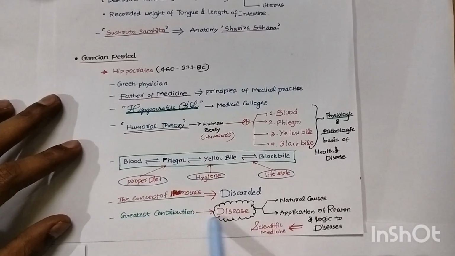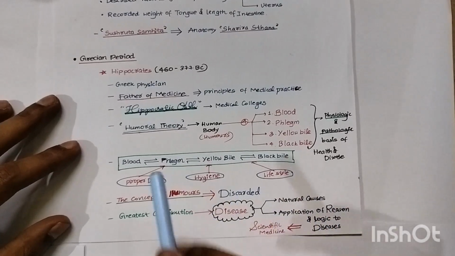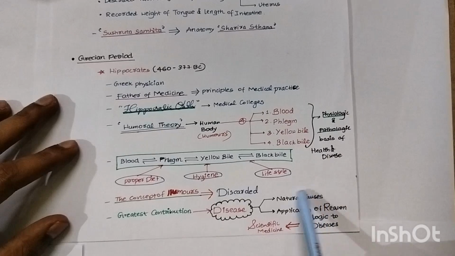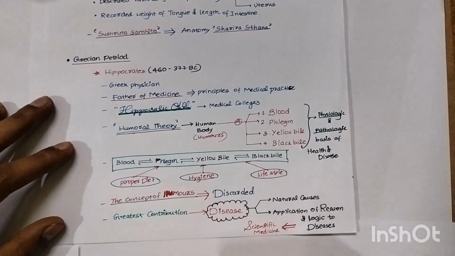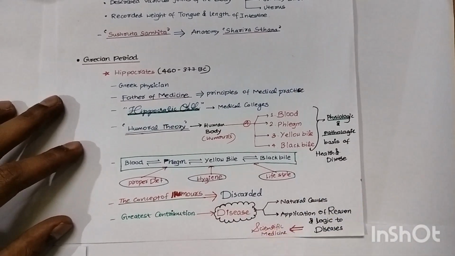The greatest contribution was that disease has natural causes, the application of reason to disease. If a disease happened, he used logical thinking and not superstition to formulate reasons: this happened because of this, because of that. So he is the first to apply scientific medicine.